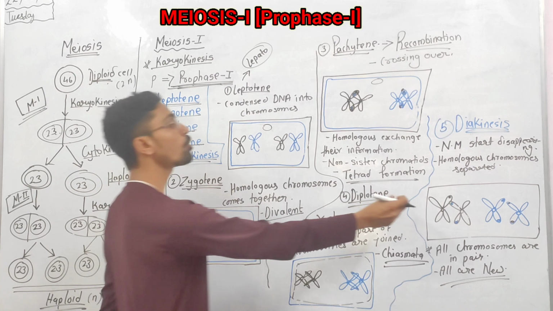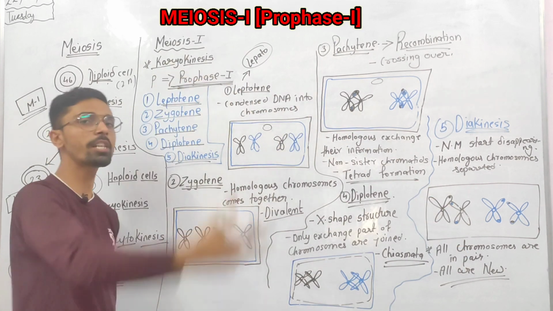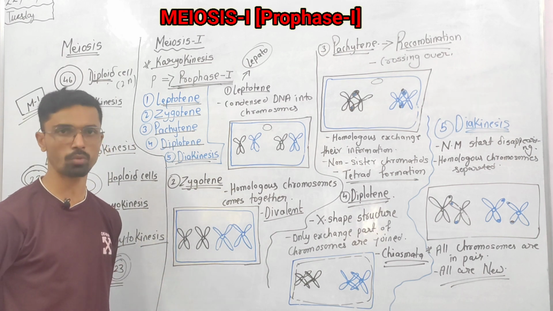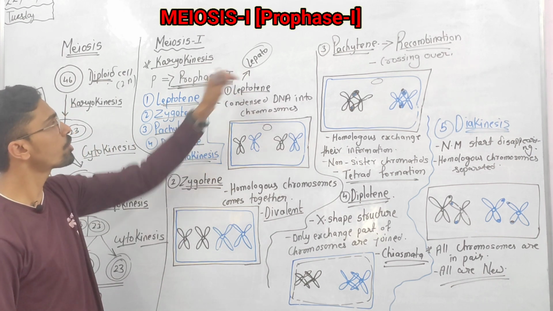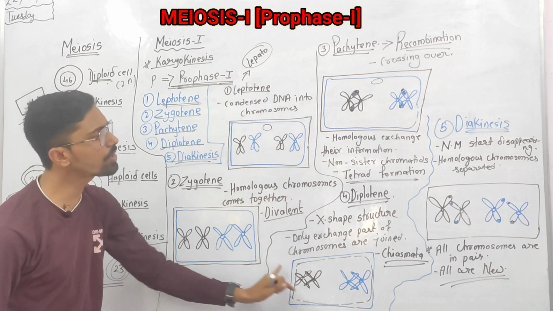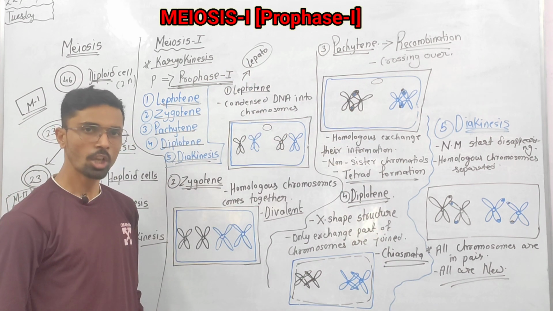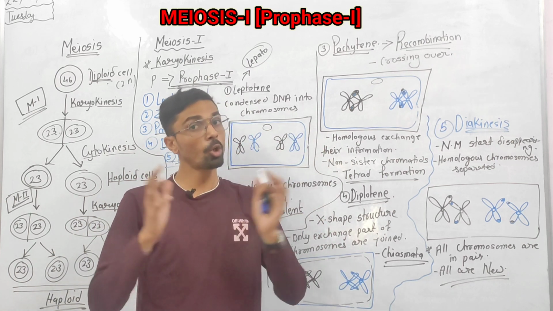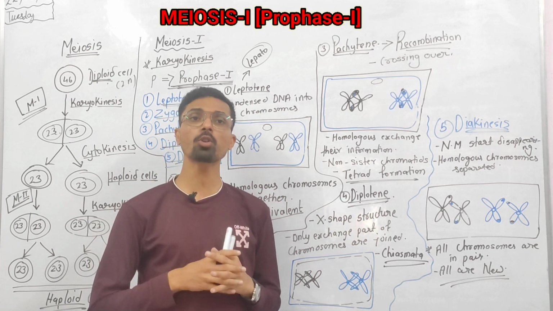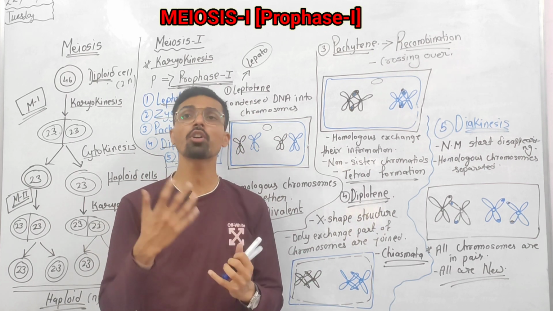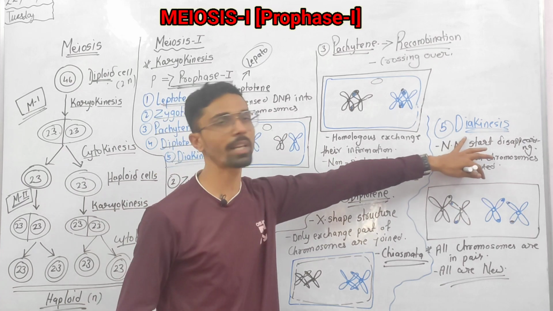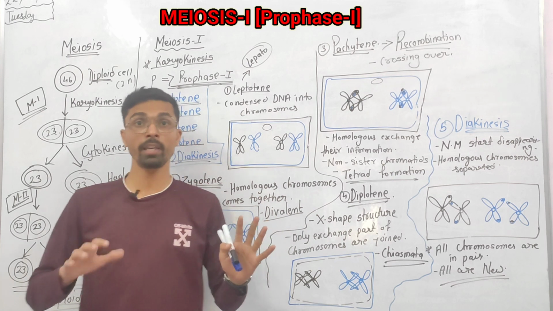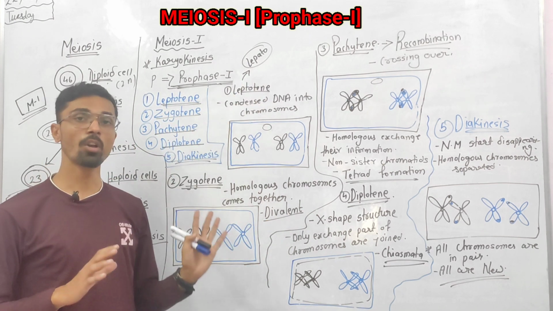After that, homologous chromosomes are separated in metaphase. We'll see in a later video how metaphase occurs. In this video, we just focused on prophase 1 and its five steps. As in mitosis, the nuclear membrane disappears in prophase, chromosomes are condensed, the nucleolus and other organelles disappear. Everything happens in diakinesis. So this is happening in prophase 1.